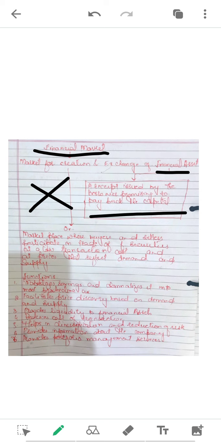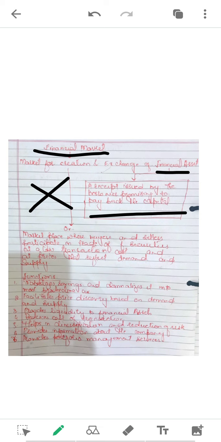Got it? So, a financial market is the market which allows people to easily buy or sell financial securities. So, what is the financial market? In other words, we can say the financial market is a mechanism which allows people to easily buy or sell financial securities. And what are financial securities? Financial securities are bonds, it could be shares, it could be debentures, it could be anything. Got it?